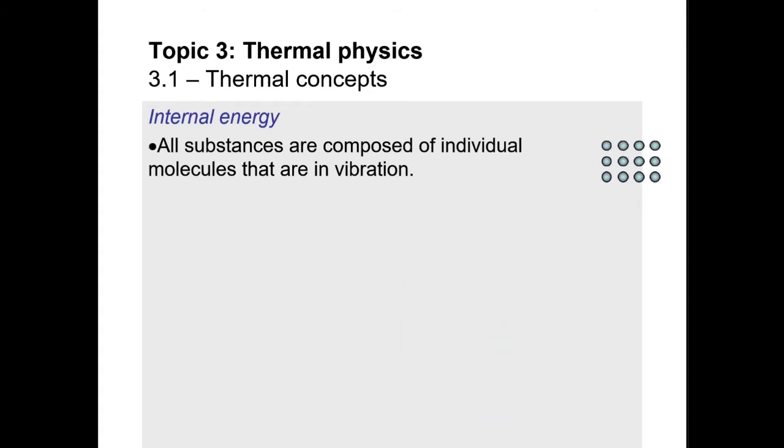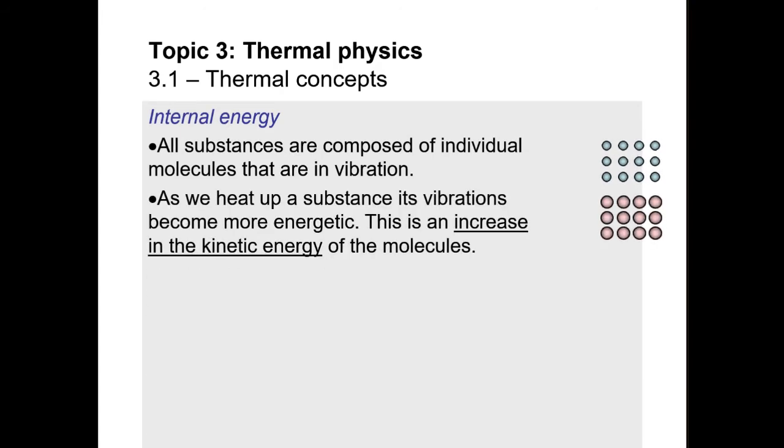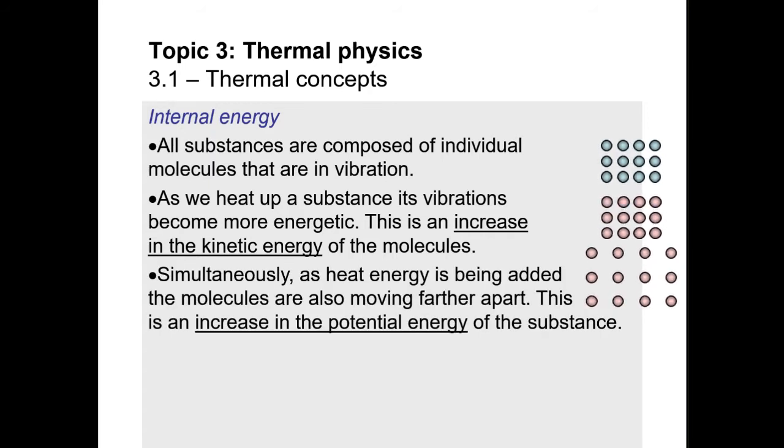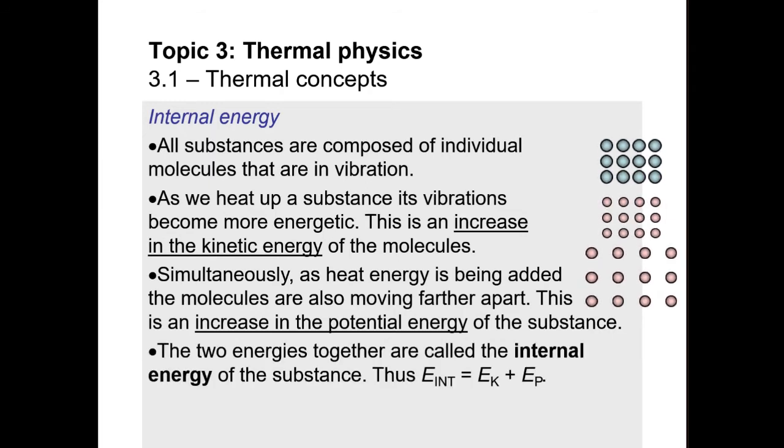Internal energy. All substances are composed of individual molecules that are in vibration. As we heat up a substance, its vibrations become more energetic. This is an increase in kinetic energy of molecules. Simultaneously, as heat is being added, the molecules are also moving further apart. This is an increase in potential energy of the substance. The two energies together are called the internal energy of the substance. So the internal energy is a sum of the kinetic energy and the potential energy of the molecules.